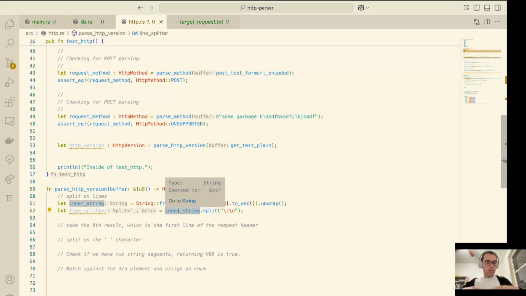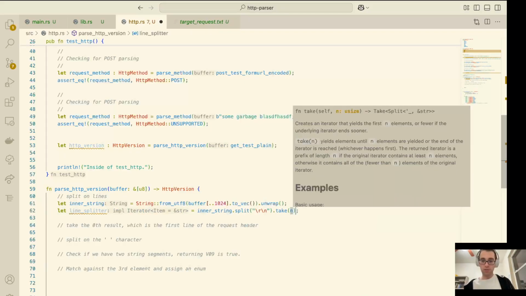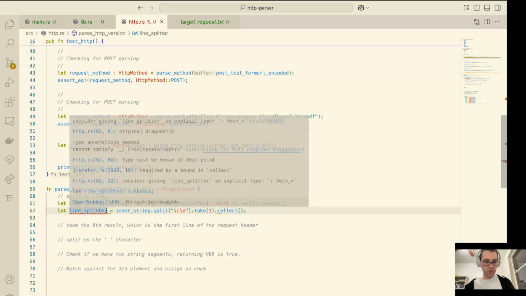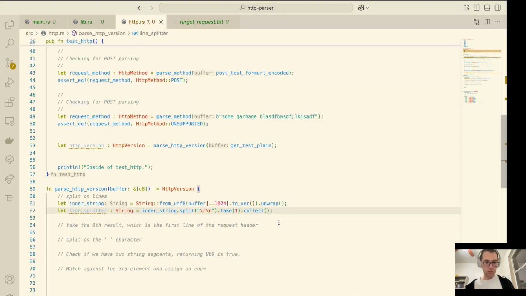Instead, it's generating a function that will do the splitting as we call and iterate on it. So one of the things that we're going to be doing is taking just one of the elements of this and then collecting, which should then give us a string as a result. Okay, sweet. All right, so assuming all has gone well, we have our initial line.